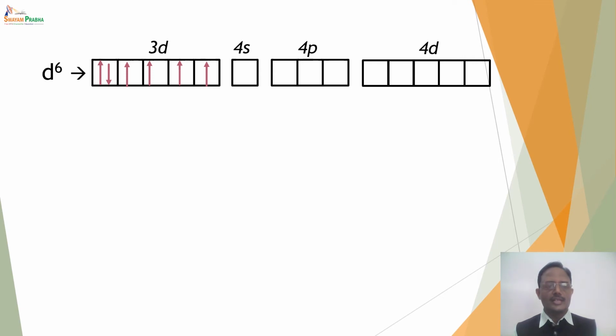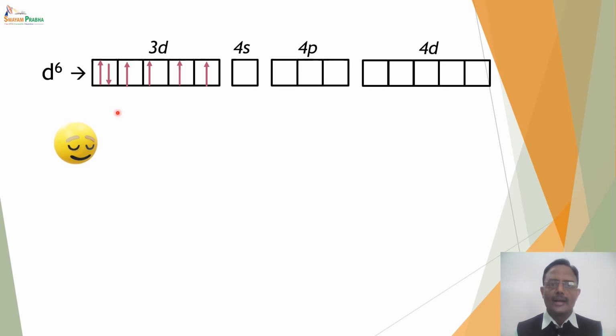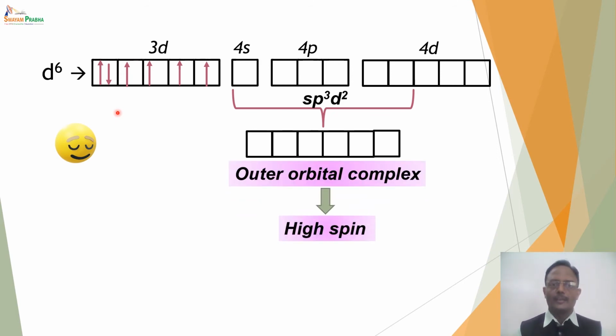With a d6 configuration, there are 4 unpaired electrons and no vacancy present. So 2 d orbitals are not available for hybridization in 3d. Hence, when a weak ligand approaches, it forms what is called an outer orbital complex with sp3d2 hybridization.